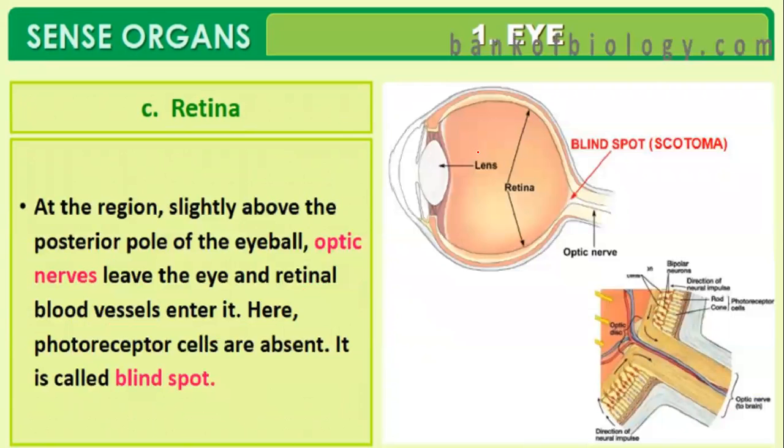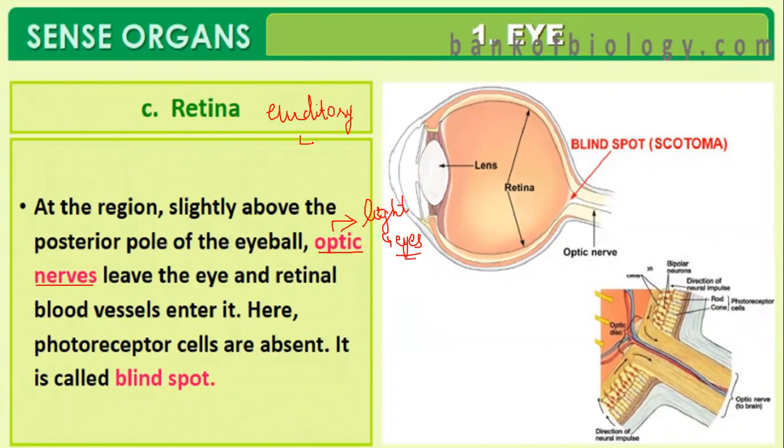Next, at the region slightly above the posterior pole of the eyeball, you would see the optic nerve. Optic relates with light, and in the human body it relates with the eye. In the ear we would study another kind of nerve, the auditory nerve.